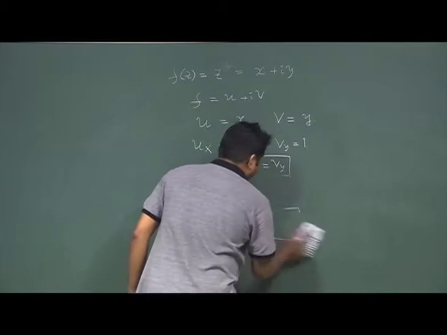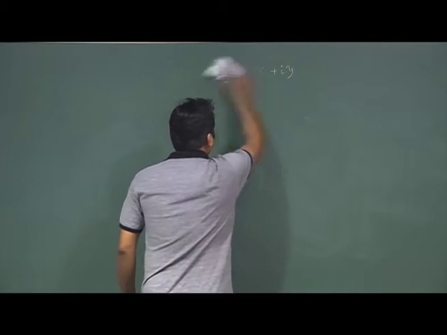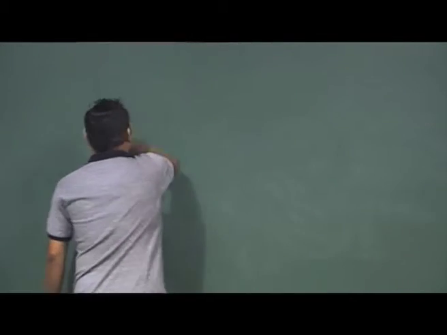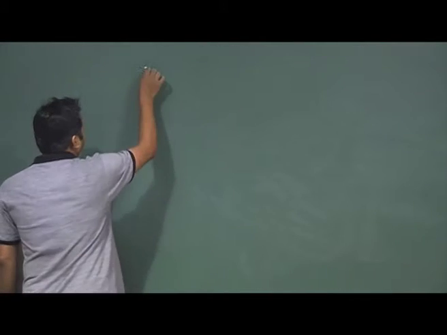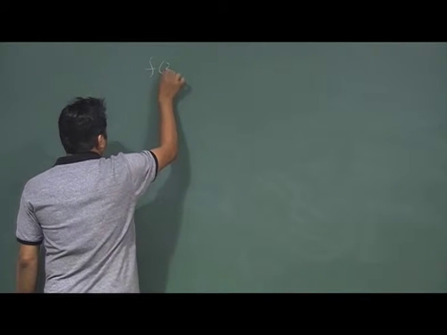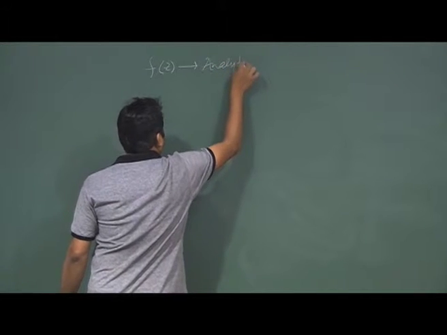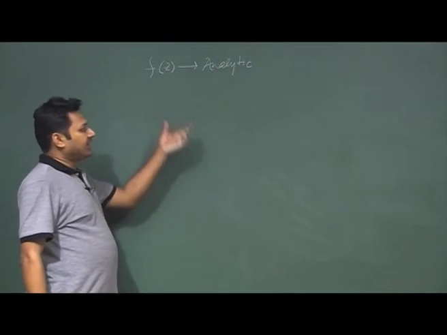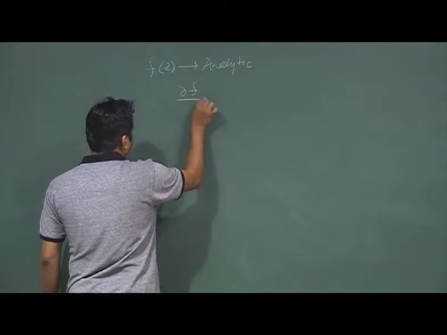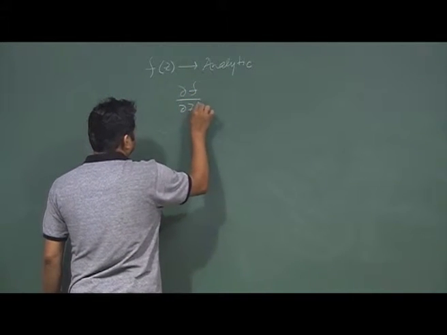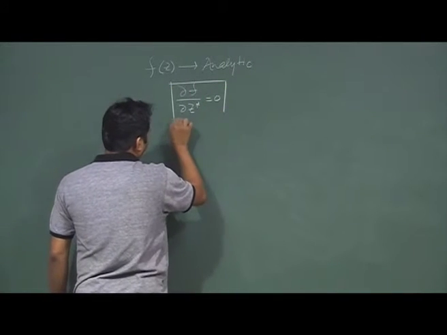After having this, we will go to more and more examples, but before that, one interesting thing I would like to show here, and that is the mathematical meaning of a function being analytic. f(z) is analytic means essentially del f by del z star is equal to 0. This is an argument I would like to mention.